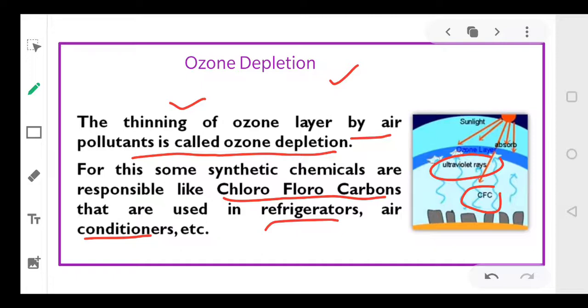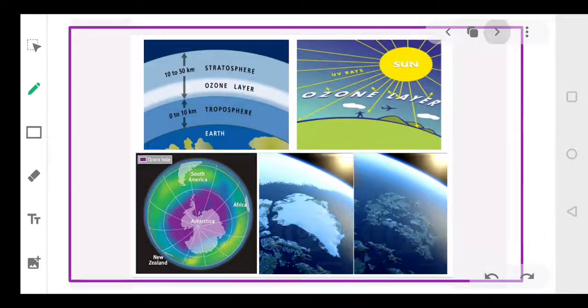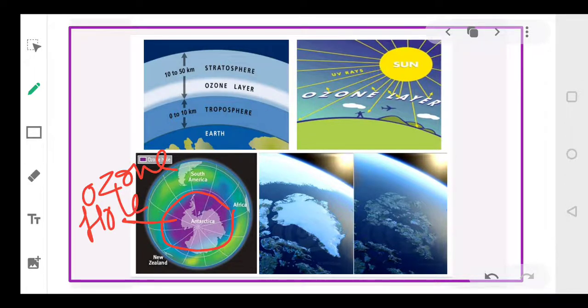And because of this, more UV rays are coming onto the surface of the earth, right? CFCs, that is chlorofluorocarbons. So as I've told you, because of this, there is a hole being created here. You can see the hole present in the earth's atmosphere. This is the ozone hole. Sorry, this purple portion is the ozone hole. Everyone, the purple portion that you can see is the ozone hole. Earlier it was like this, now it is continuously increasing.